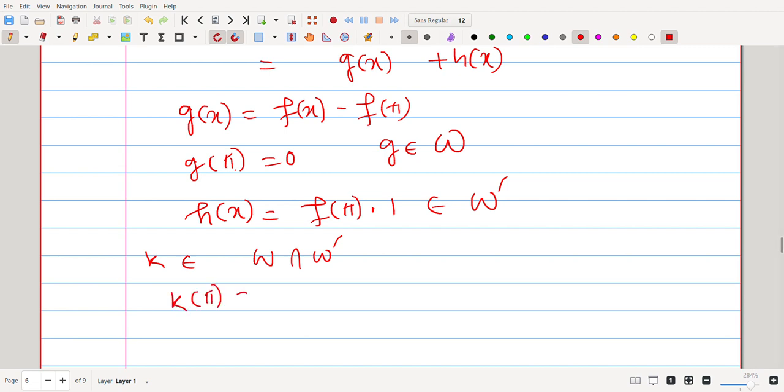Okay, that means k of pi is 0, as well as k equal to some lambda times 1. That will imply k is constant lambda.